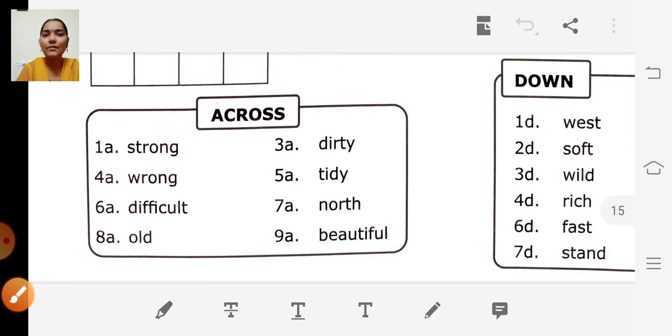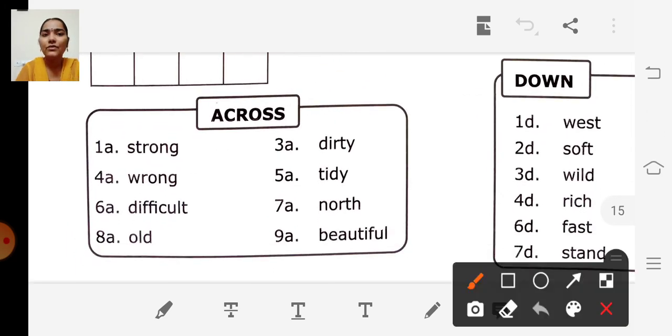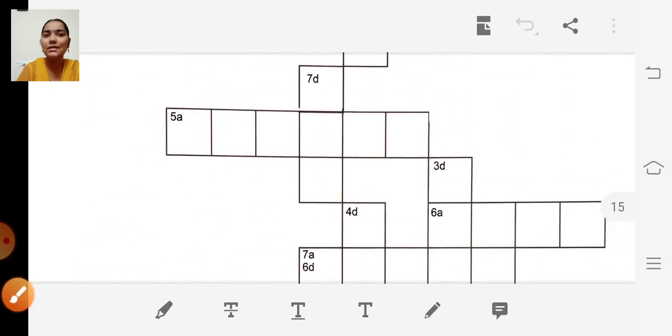The next one, 3A. First we will finish across, and then we will go to the down. 3A. Dirty. So what is the opposite of dirty? It's clean, right? Opposite of dirty is clean.